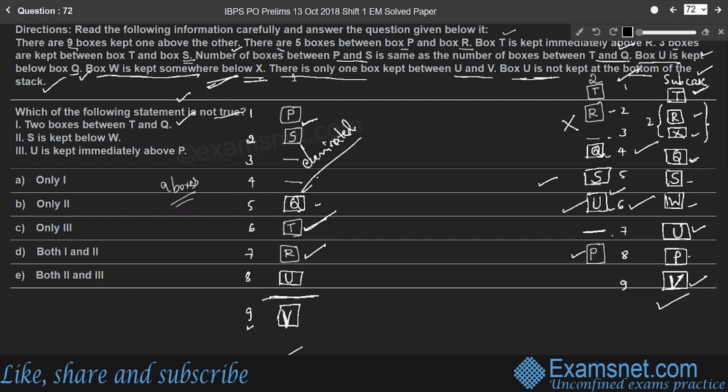And the second statement, S is kept below W. S is kept below W. So here, this is a wrong statement. S is kept above W, right? Therefore, the second statement is not true.